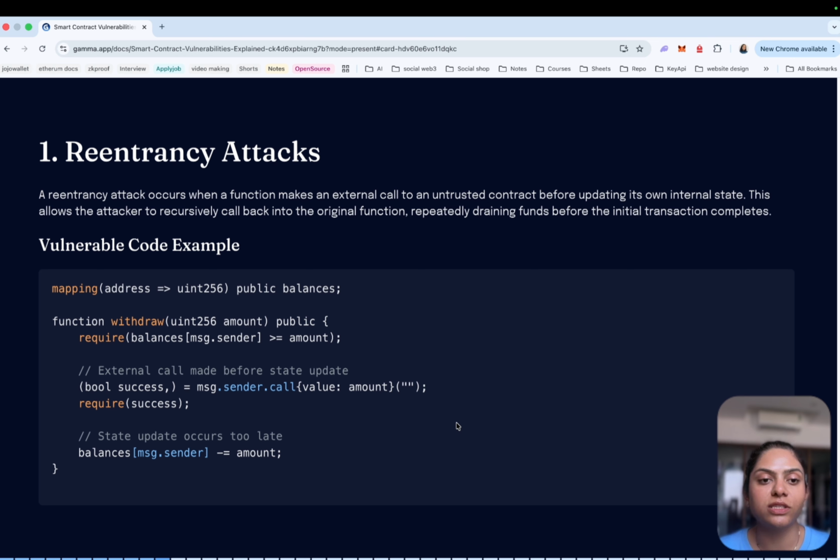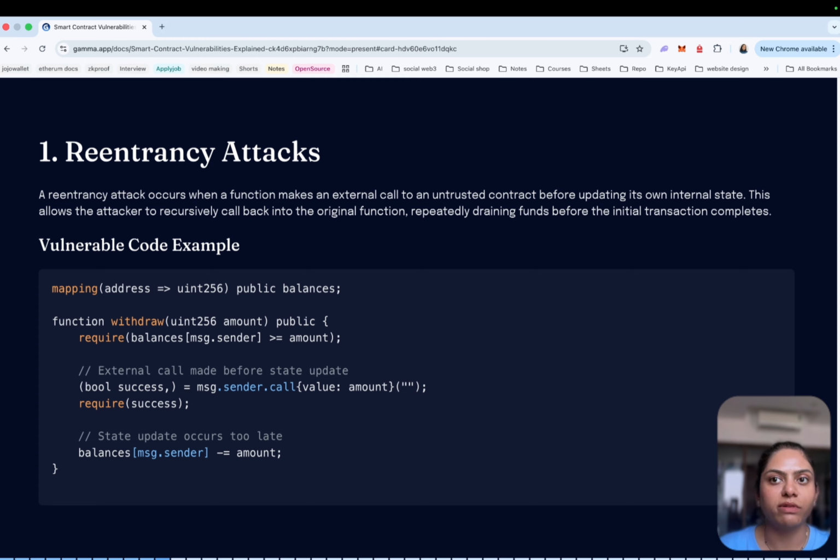Now we understand the security challenges of smart contracts. Let's move to one of the first famous vulnerabilities in Ethereum history: reentrancy attacks. Reentrancy happens when a smart contract sends funds to an external address before updating its internal state. That's a minimal definition. It might sound like a small design mistake, but in the blockchain environment it can lead to a much bigger problem. To understand how it works, let's walk through a simple example.